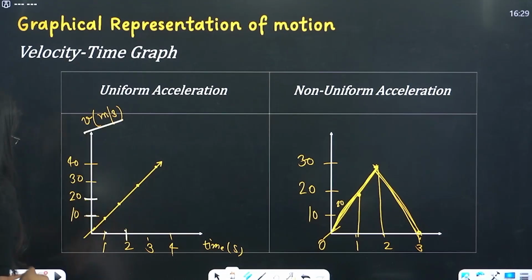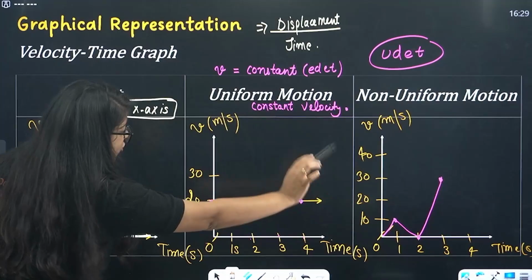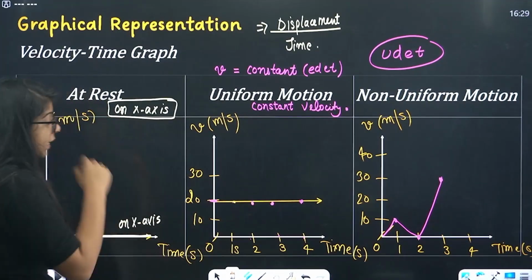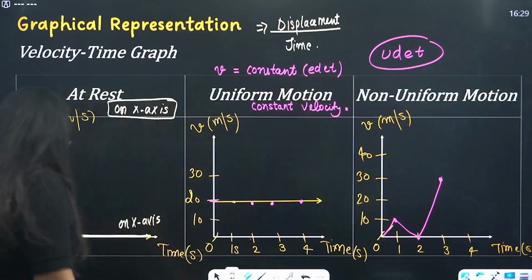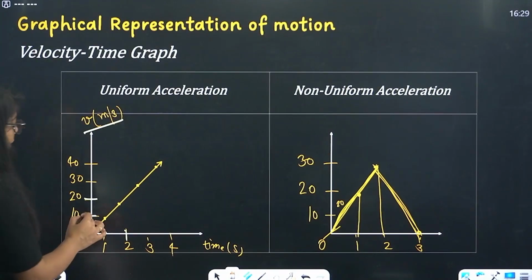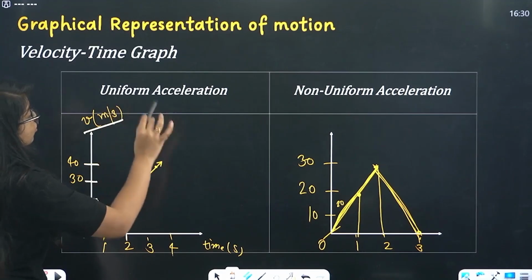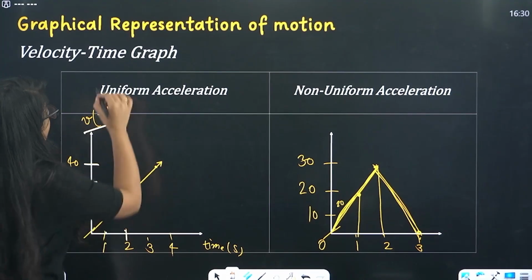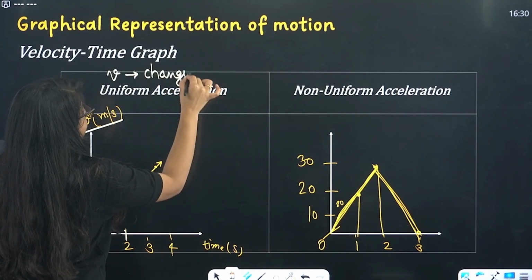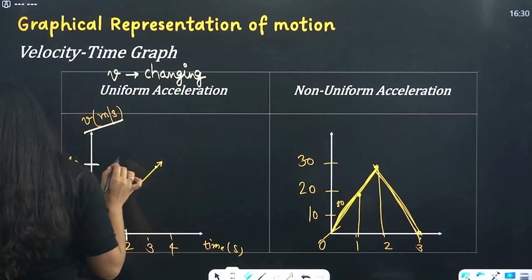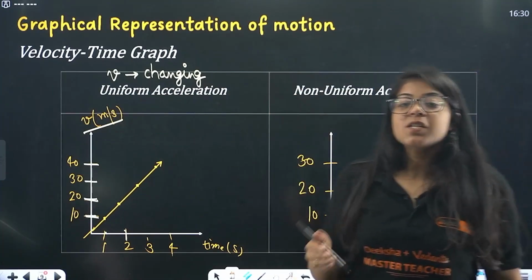Now this is velocity. Here beta, it was velocity, but it was constant for uniform motion. Changing, but unequally changing, right? But we were still thinking about displacement, right? Here we are talking about velocity. So velocity is changing with the time. So this is uniform acceleration, that your velocity beta, it is not constant anymore, it is changing with respect to time. That means your acceleration is uniform.